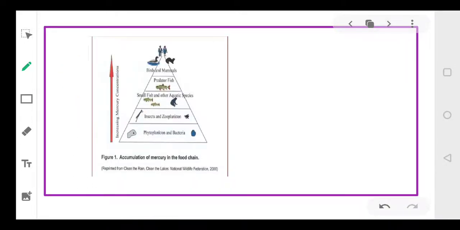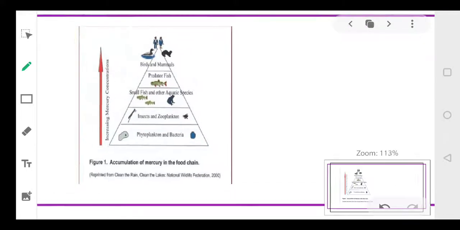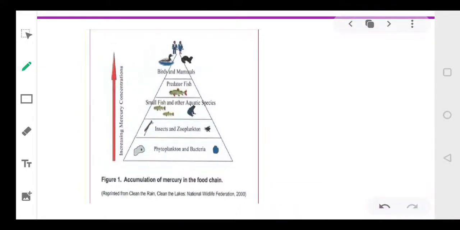Let's have another example. We are talking about the accumulation of mercury. So initially the planktons and bacteria will be there. Then these will be eaten by the insects and the zooplanktons. Then the small fishes. The small fish will then be further eaten by the predators. Then the mammals and the birds and the human beings.